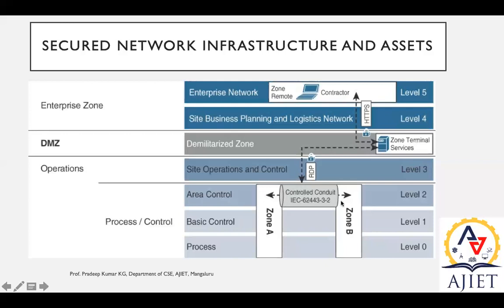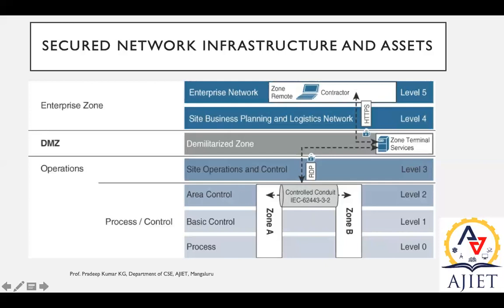This area control is nothing but based on a circuit board, whatever we use as a smart computer or tiny computer, either Raspberry Pi, Arduino Kit or Integer IO, any one. So from the process, the data is gathered over here, and from here, using some protocols or technologies, the data is transmitted to the demilitarized zone. From there, the enterprise network will collect those data.